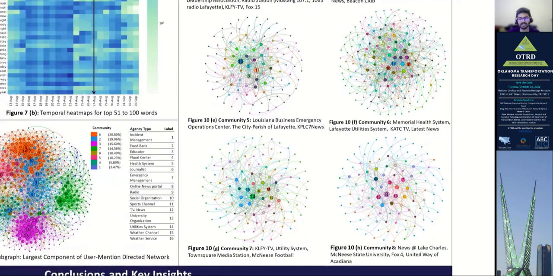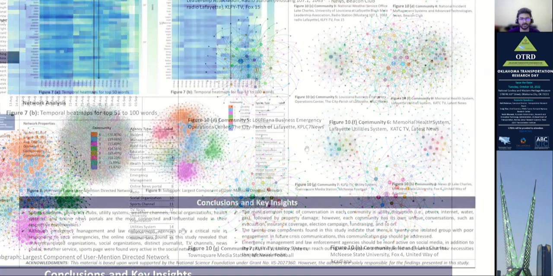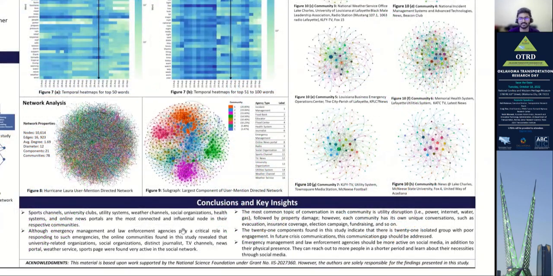These communities mainly discussed utility outage, seeking help, compound hazard, fundraising. University organization and radio station are the most populous, and news agencies, sports page and social organization are the most connected networks. Although emergency management and law enforcement agencies play a critical role in responding in person, television, news channels, and different organizations are very active and play an important role in the online social network.